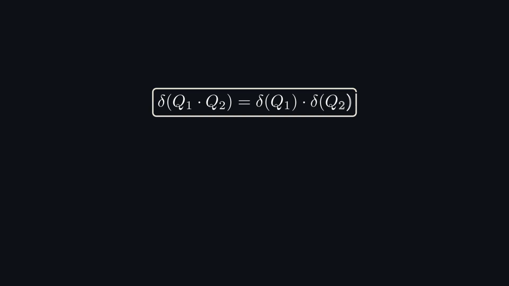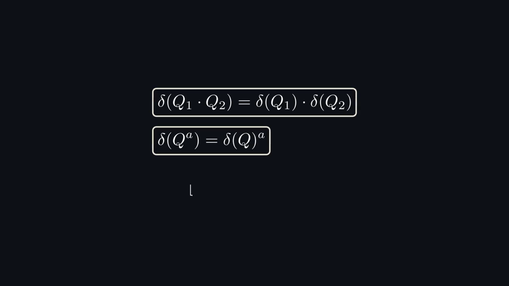The rules are almost boringly simple. When you multiply 2 quantities, you multiply their dimensions. When you raise a quantity to a power, you raise its dimension to that same power. Nothing surprising yet. An area is length times length, so its dimension is L squared. The 2 L's just snap together.